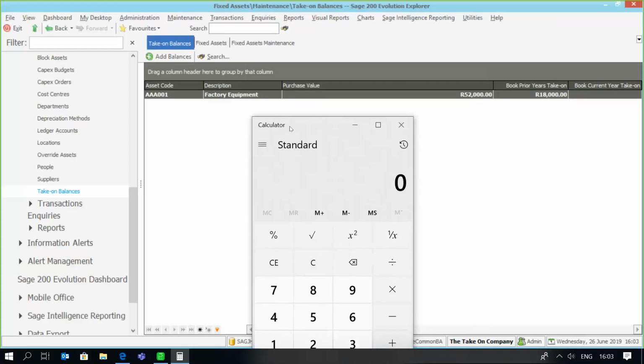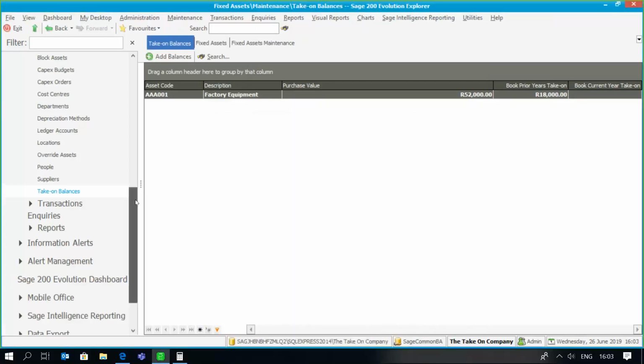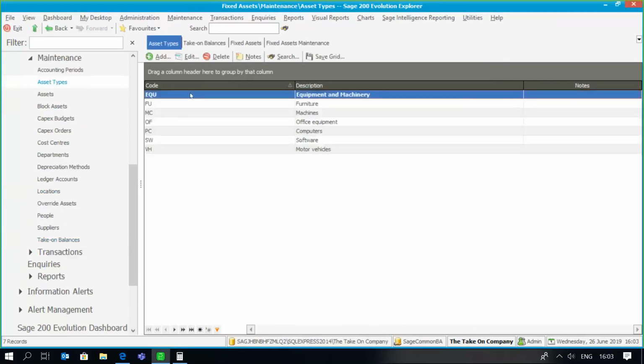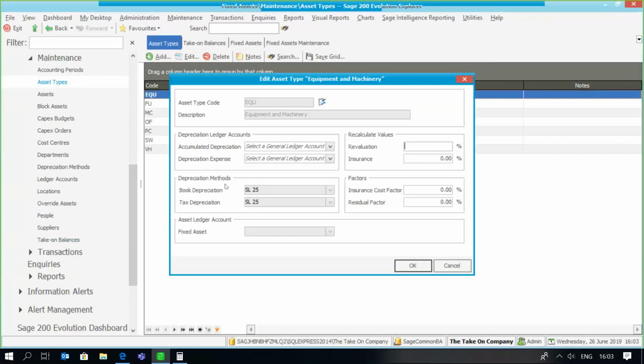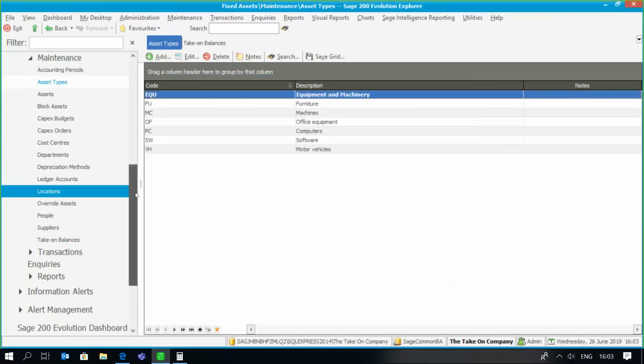Now let's just check how the depreciation is going to be calculated from the 1st of January. Remember that we've said that our asset types are linked to a depreciation method, which is straight line 25%, 4 years, which means that the lifespan of those assets is 48 months. 12 times 4 gives you 48 months. All in agreement with that.